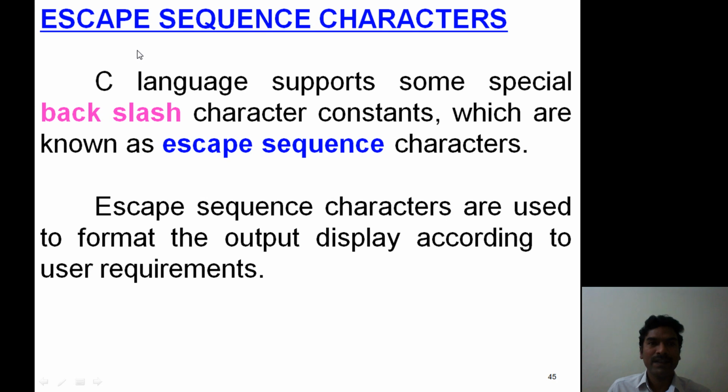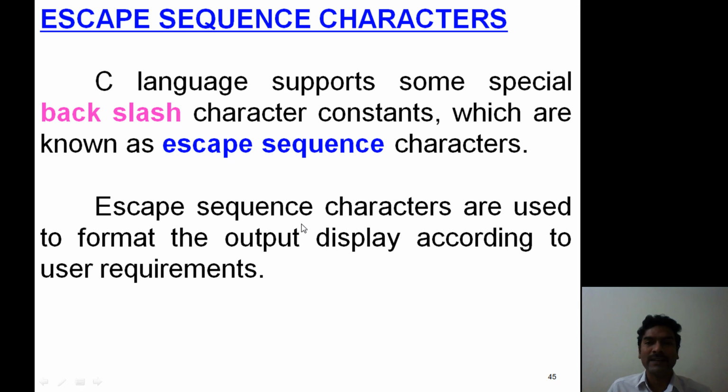This concept, escape sequence characters. C language supports some special backslash character constants which are known as escape sequence characters. Now these are specialized character constants and they must start with a backslash character.